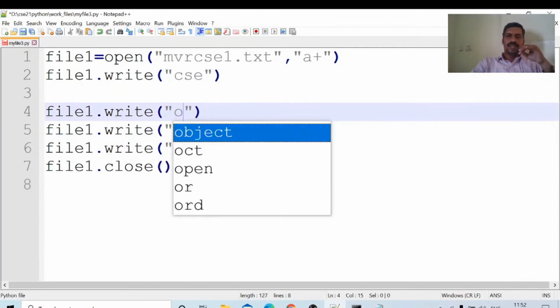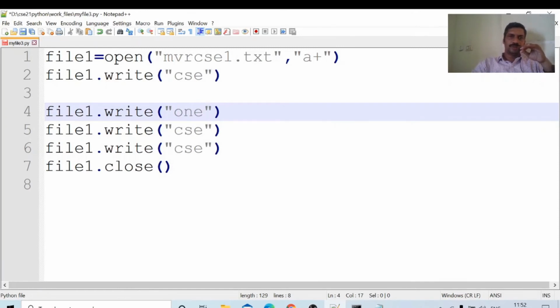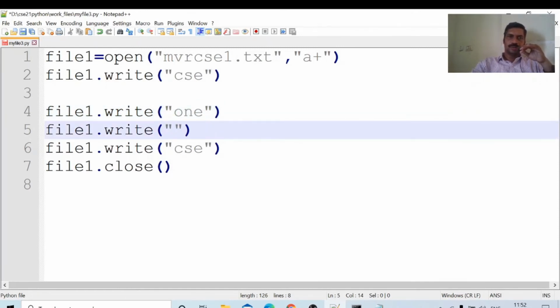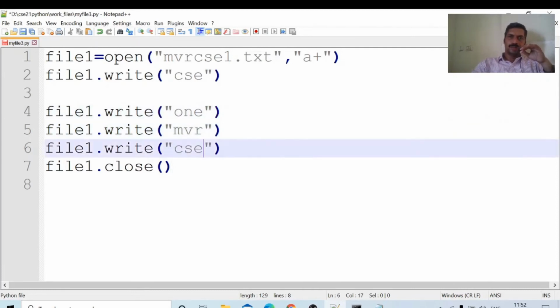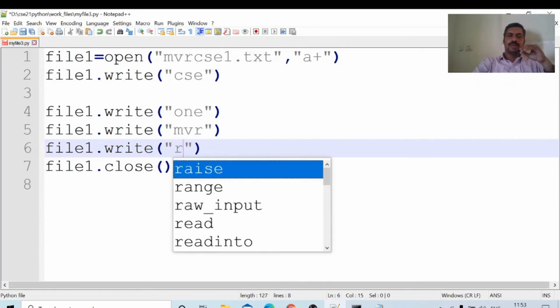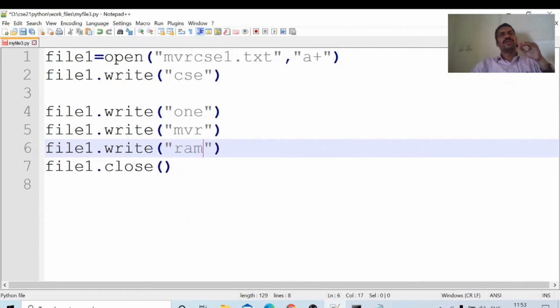Here I will write 1 MVR RAM. Okay, I have written 1 MVR RAM. In append mode, I have written CSC 1 MVR RAM. Already this file is there with some data. Then what will happen? What is the extension of this file? myfile3.py.